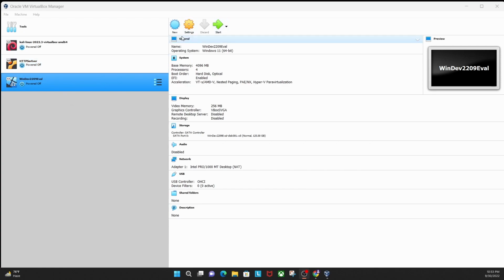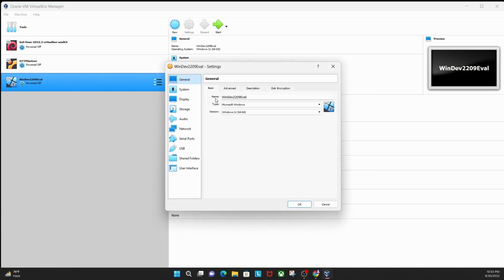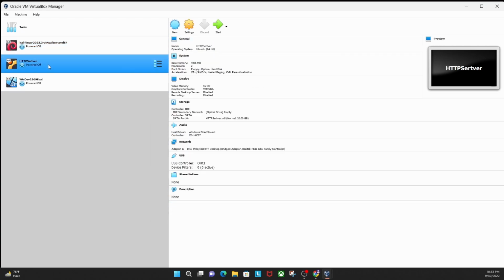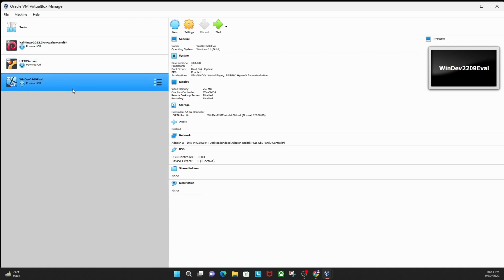And now let's set up the network a little bit, right? So I click on it, and I check my network as a bridge adapter, which is the same network. All right, and this is my HTTP server, which is Linux based, and this one is Windows based, right? So let's start my Windows server, the HTTP server on IIS.